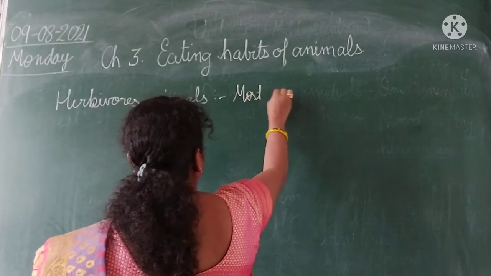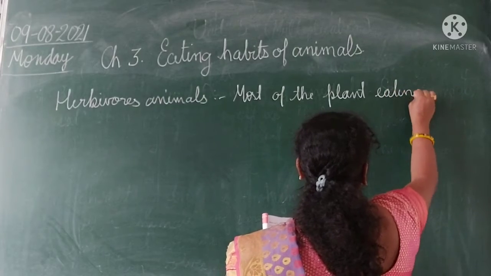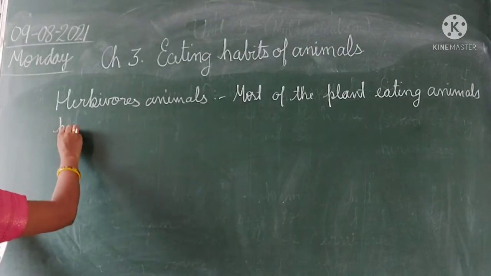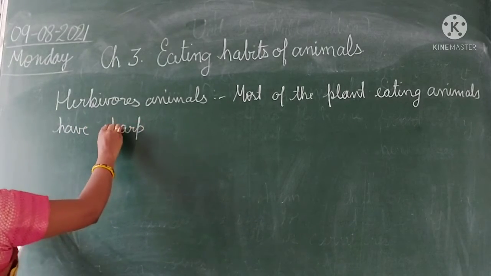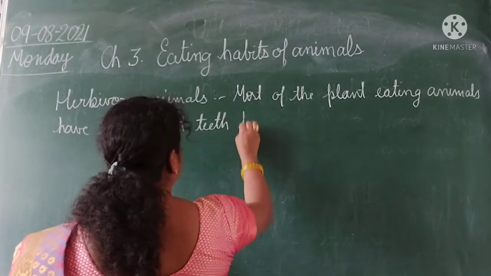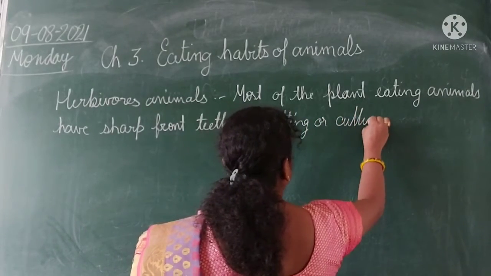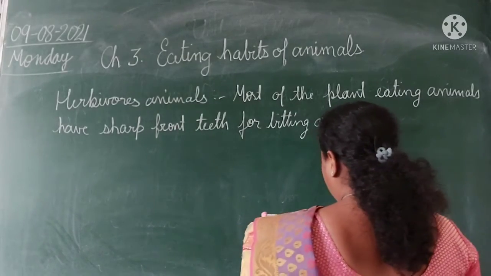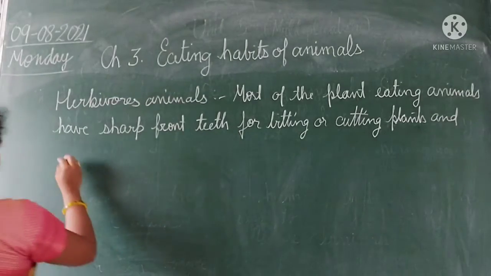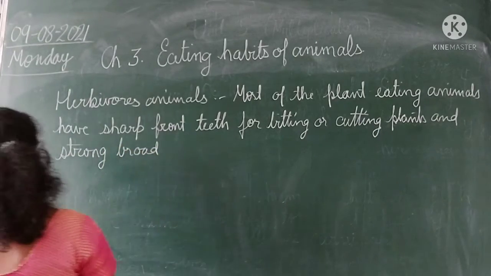Most of the plant eating animals have sharp front teeth for biting or cutting plants, and strong broad back teeth for chewing.